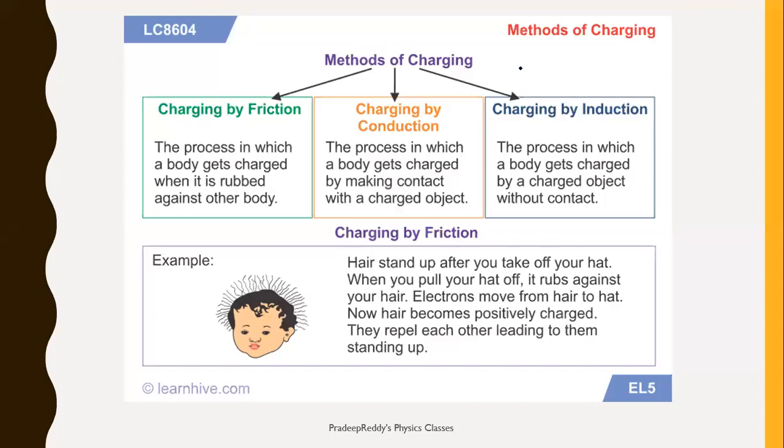There are three different ways of charging. One is charging by friction, another is charging by conduction, and the other is charging by induction. In case of friction, what are we doing? We are rubbing two bodies one over the other. As a result, charge transfer takes place from one surface to another surface.